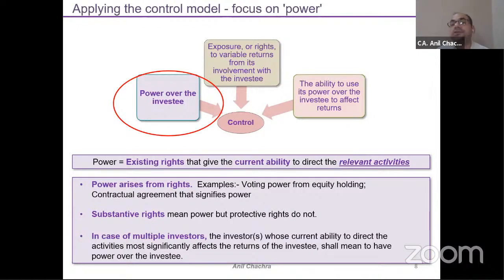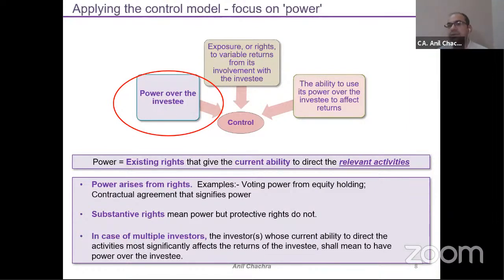And the rights should be in substantive form. What is the meaning of substantive? Substantive means I have the ability to exercise the power in a more proactive way, with no restrictions or obligations on the other's part. So power should be through substantive rights, not only protective rights. Suppose in case of multiple investors, two or three companies have their investment in a single company. I have 40%, another has 40%, and the third has 20%. Now the question is, who has the power?